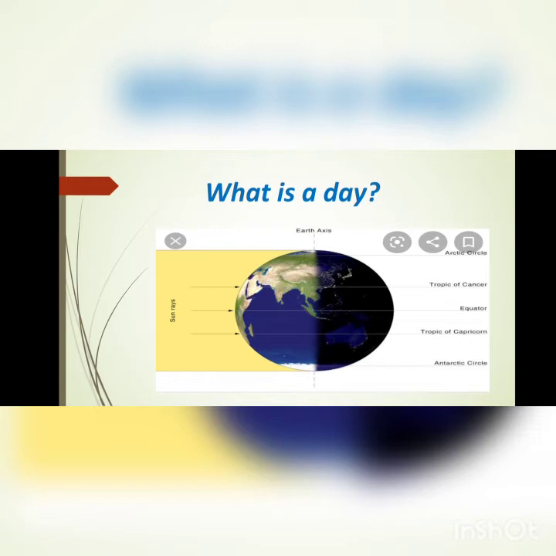So when the Earth is moving on its own axis, the part of Earth that first came in front of the Sun, from that place it moves, and when it reaches the same place, it's counted as a day. So a day takes 24 hours. This way we count a day.